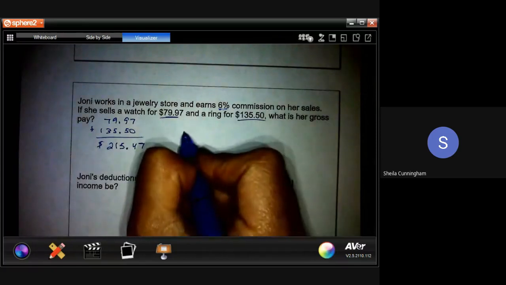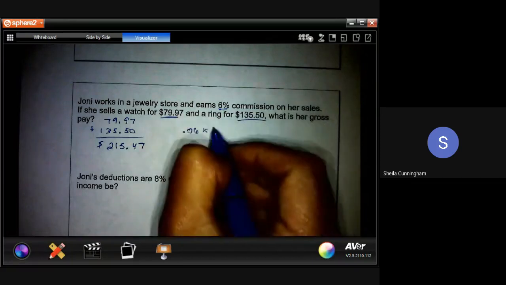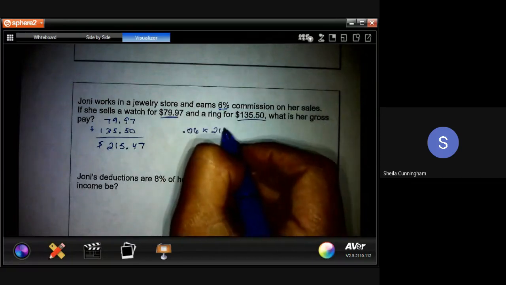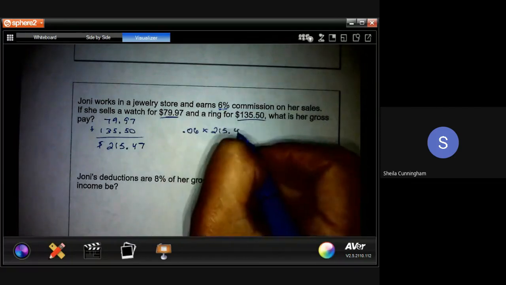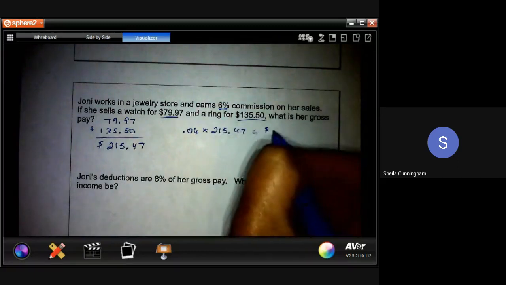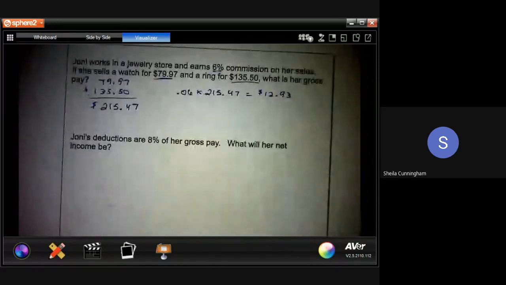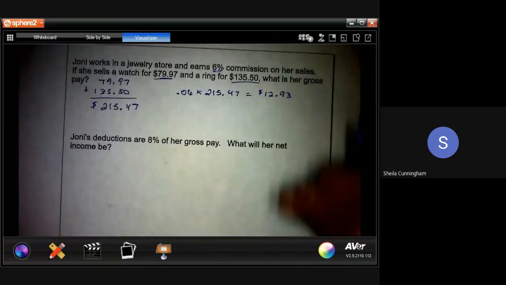$215.47 though. So her commission rate is 0.06, because we take that 6 and divide it by 100, and times it by her total sales. And we find out that her gross pay for just selling these 2 items is only $12.93. Sure hope that wasn't what she sold for a week, because holy gee, she's going to need another job. Okay, so that's her gross pay.